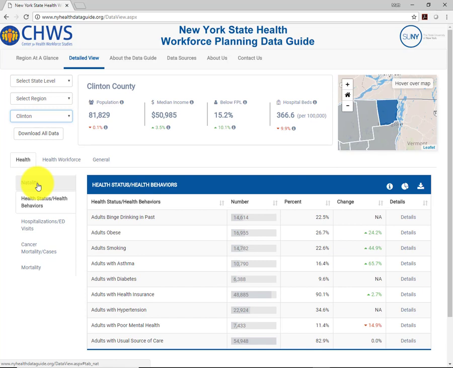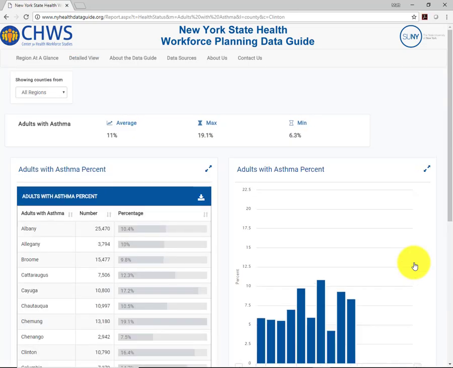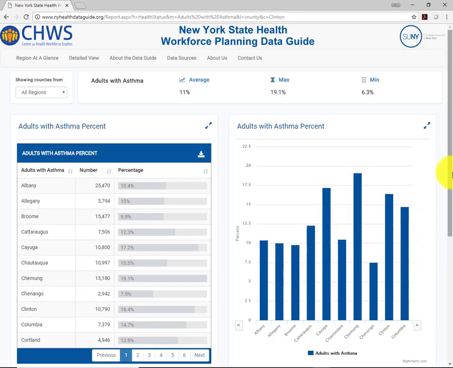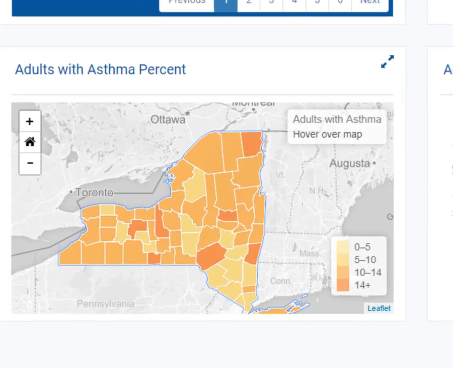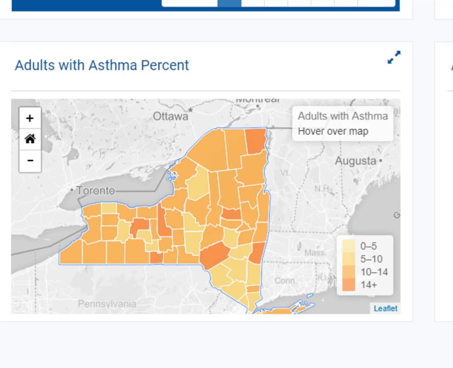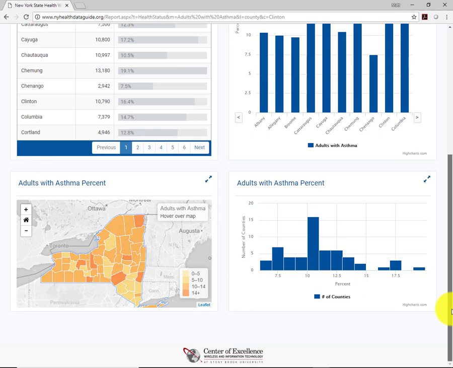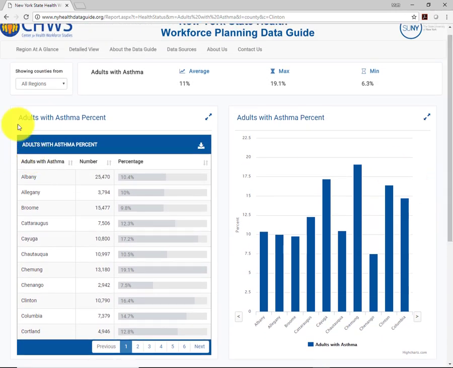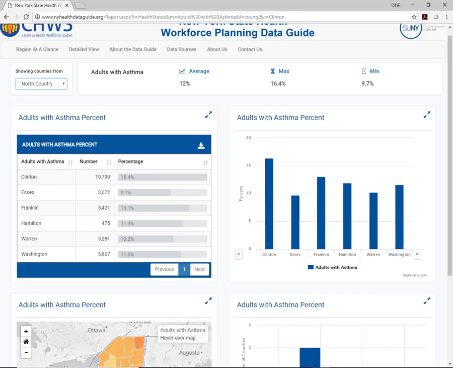16% of Clinton County's adult population has been diagnosed with asthma, higher than both the North Country and the New York City regions. By selecting details, we can see all counties. The heat map on the lower right-hand corner shows that Clinton County has one of the highest rates of adults with asthma, along with a number of other upstate counties. Or we can just select the North Country and see those counties. As you see, Clinton County has the highest percentage of adults with asthma in the North Country.